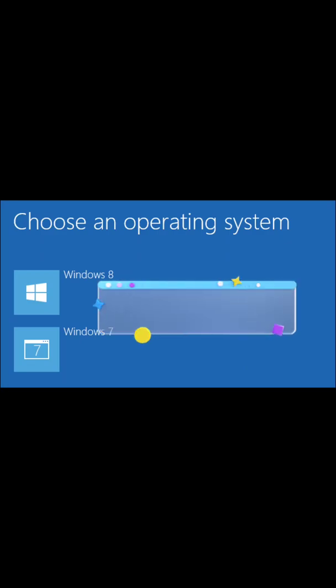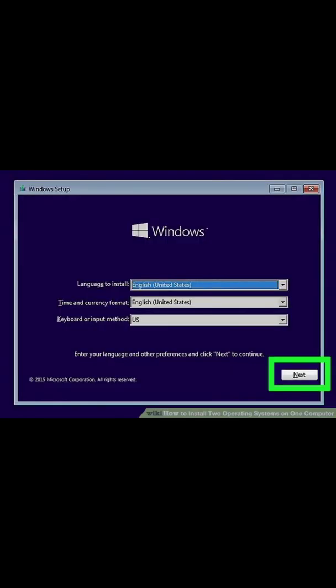Hello everyone, today I will be showing you how to install two operating systems on one computer. So there are four parts in installing an operating system. Part 1 is create a bootable drive and it has 9 steps. So let's get started.